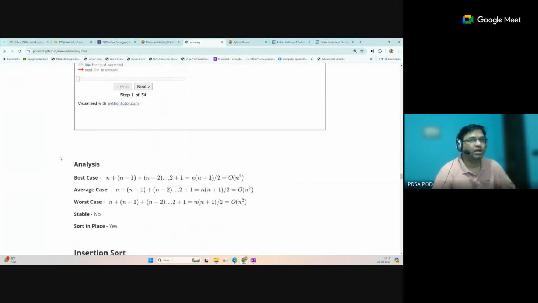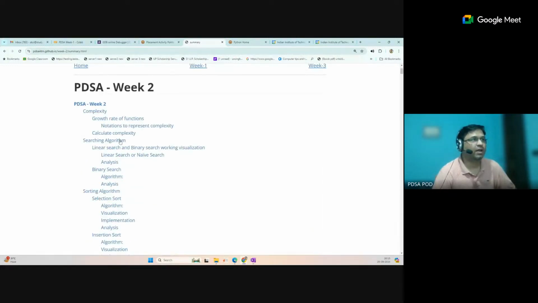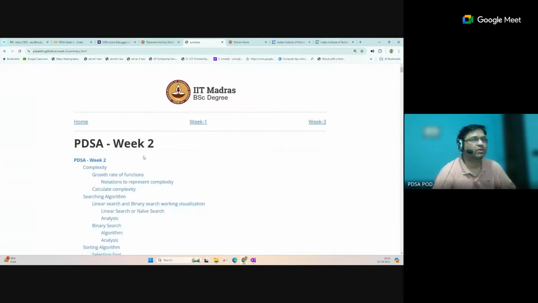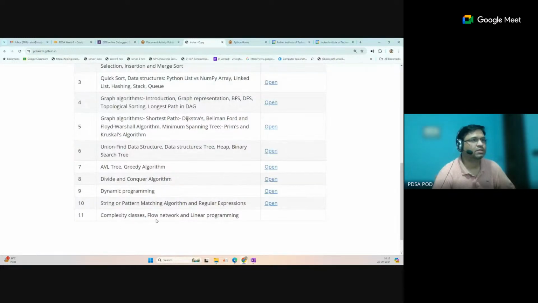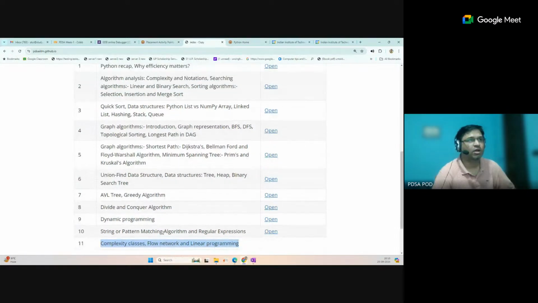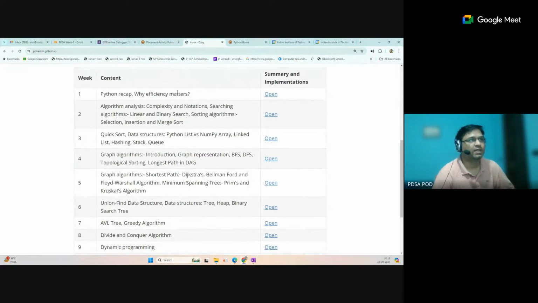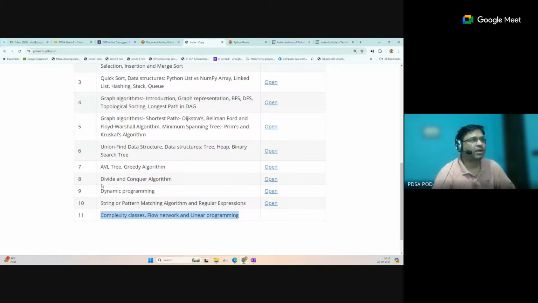Now in this way you can utilize these GitHub notes which we have created for the 10 weeks. The last week is not included, as that is theoretical. Most of the content is theoretical, so we will try to include it later. You have the notes till here; week 11 is not completed. And one more thing: you have this first week as Python recap, and after week 9 you will get one refresher week before the OPPE exam.